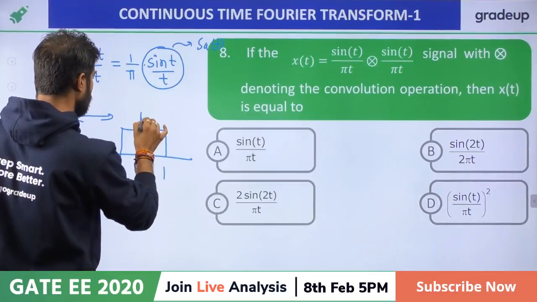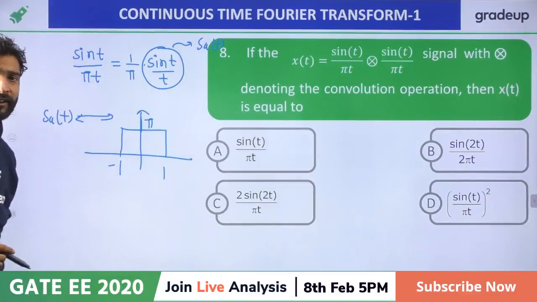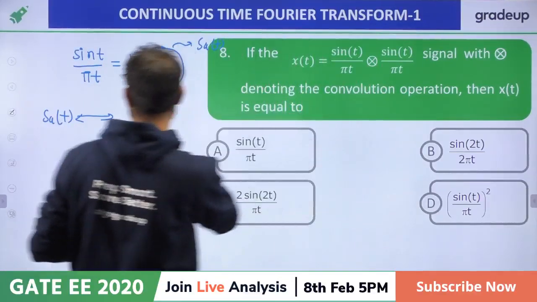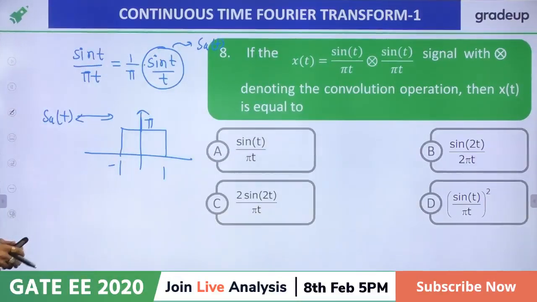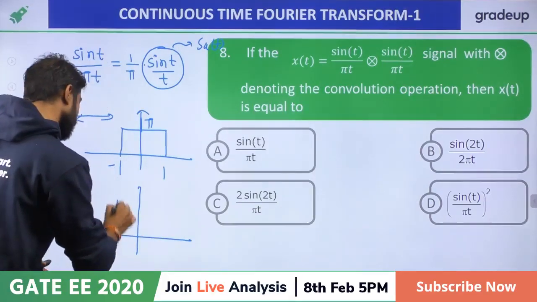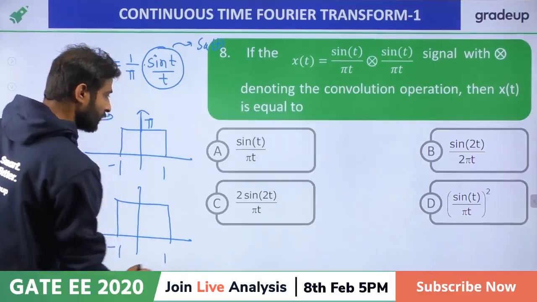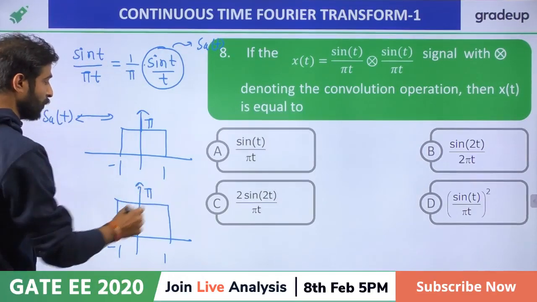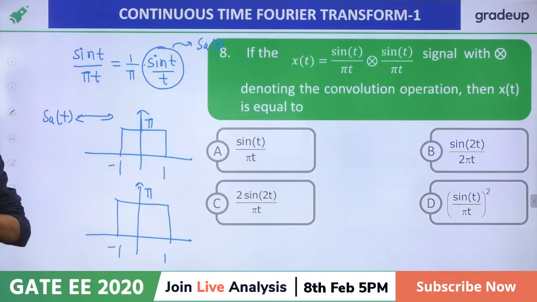-1 to 1, and it is pi. Right? It is looking like this. Now, my dear friend, we have to convolute these two signals. Time domain convolution gives frequency domain multiplication. So we have to multiply this signal with itself, right? Because time domain convolution gives the frequency domain multiplication.